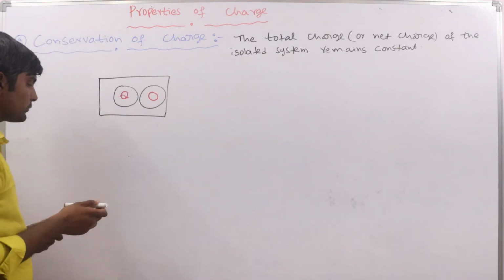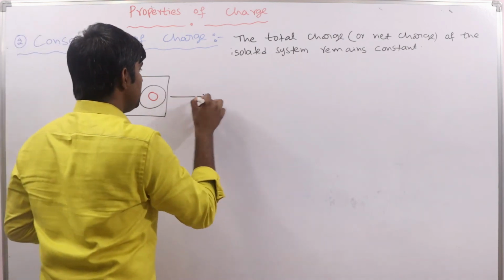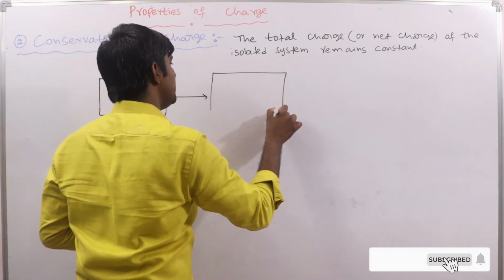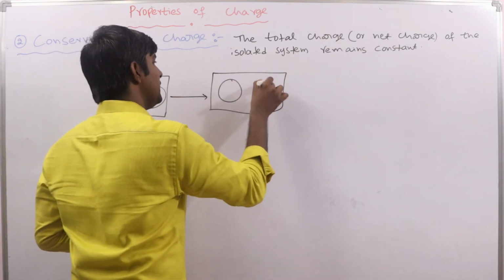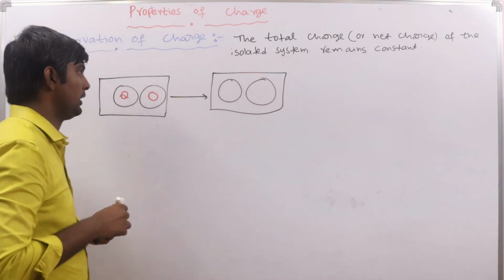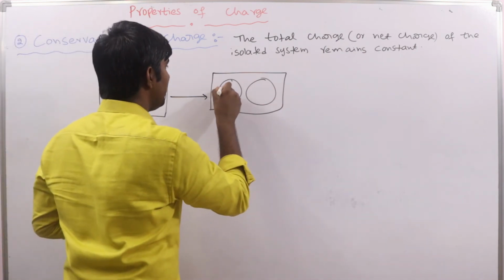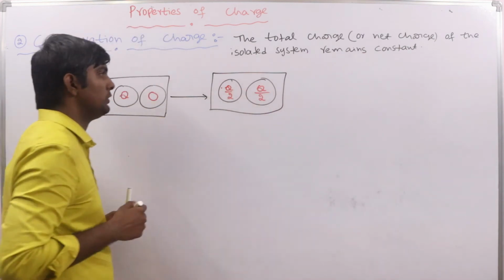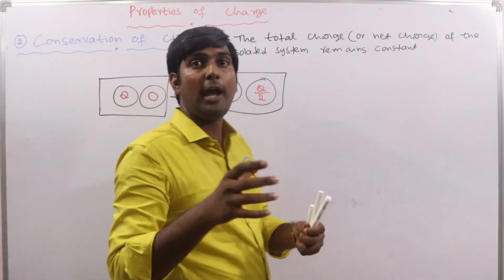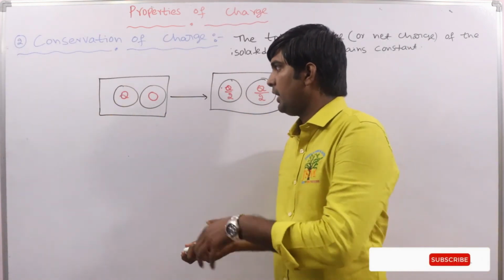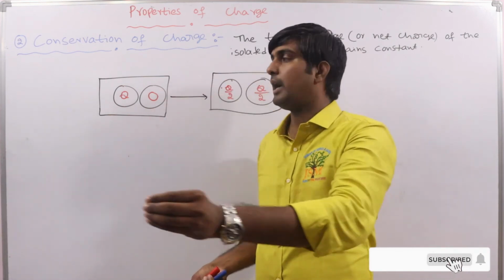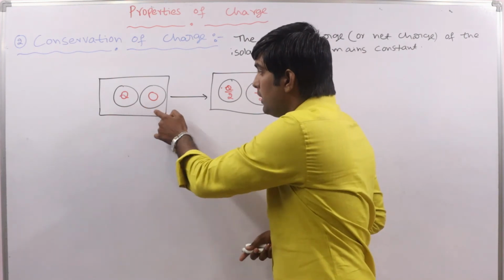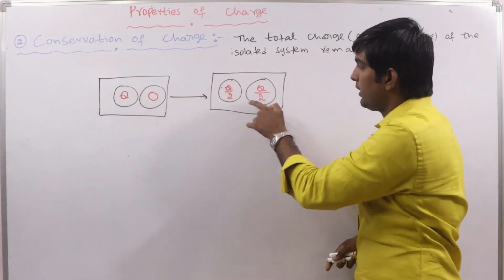Now if we shake this box for some time and leave it for a while, some of the charge is transferred to the neutral body. Now here we have q by 2 charge and here also we have q by 2 charge. Some charge is transferred from the charged body to the neutral body. How much? Equal distribution of charge is present for these two bodies.